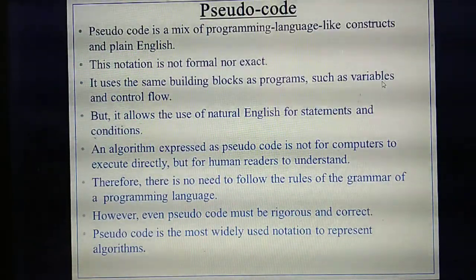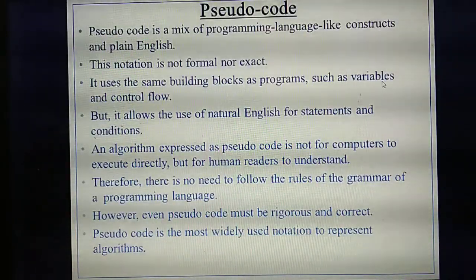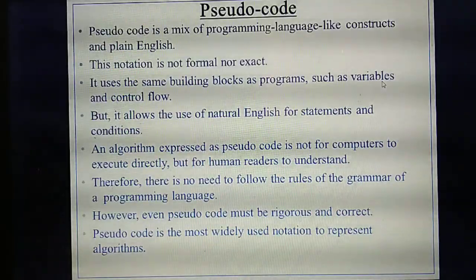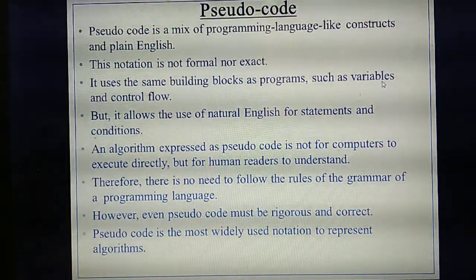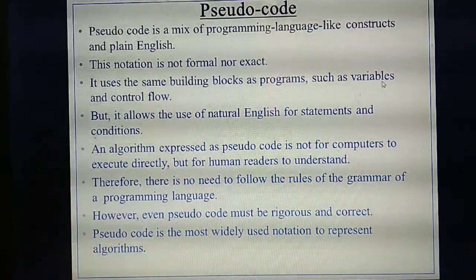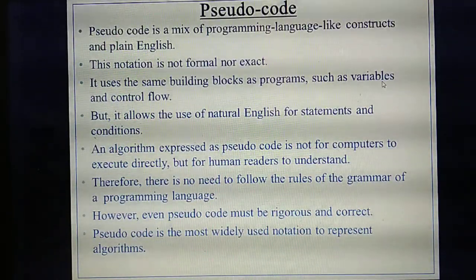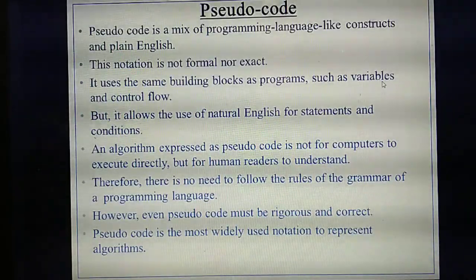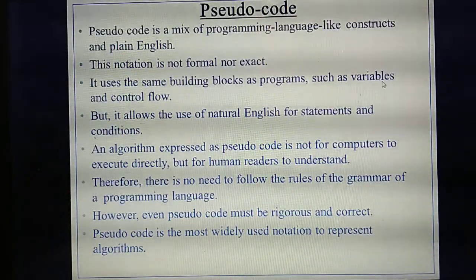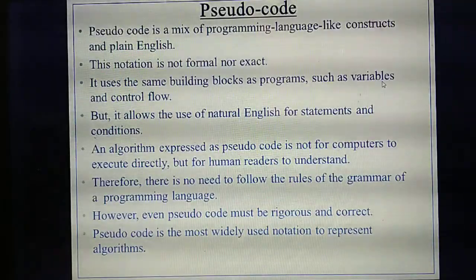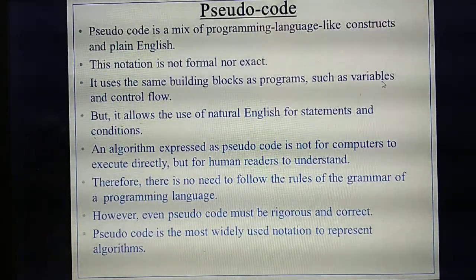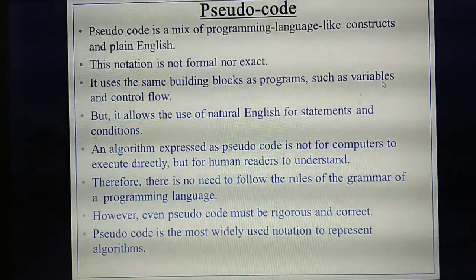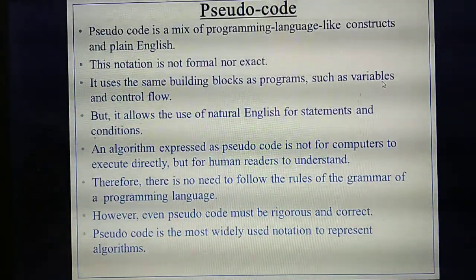Last chapter you studied control flow, three statements. Are you remembering? Sequential, alternative and iterative. So pseudocode supports variables as well as control flow. The order in which statements need to execute is called control flow. In pseudocode you can express the conditions and statements, everything, using normal English language.